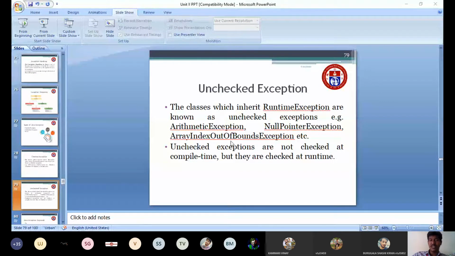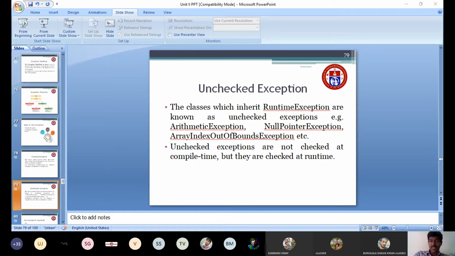ArrayIndexOutOfBounds means, suppose your array size is only 5, and when you try to access the sixth element, you may get an ArrayIndexOutOfBoundsException. These are called unchecked exceptions. As I told, checked exceptions are the classes that inherit Throwable except RuntimeException and Error, and unchecked exceptions are the classes which inherit RuntimeException. Examples are ArithmeticException, NullPointerException, and ArrayIndexOutOfBoundsException.